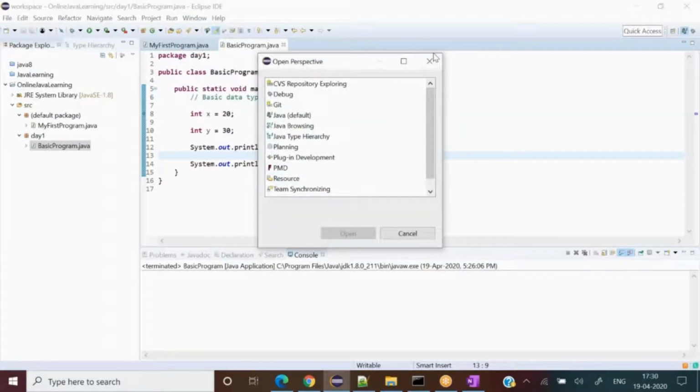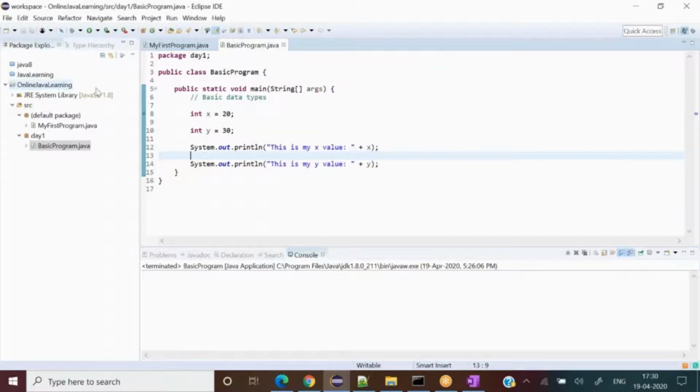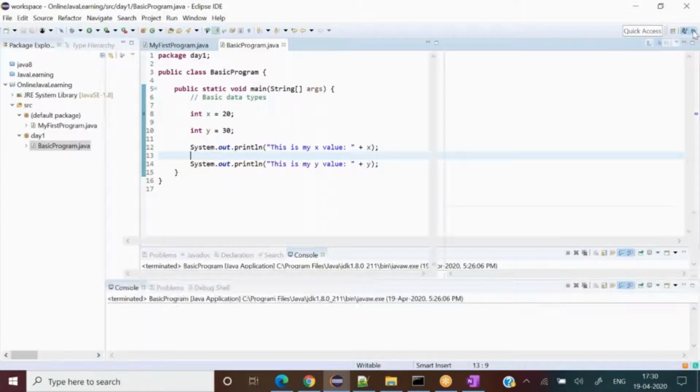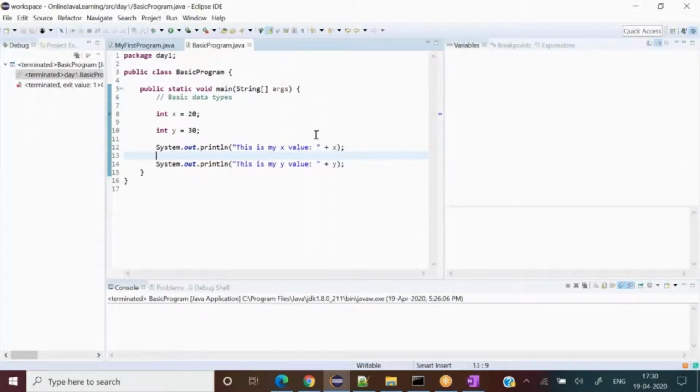We will discuss those things later on, since they are related to Eclipse, but now two perspectives are useful for us. One is the Java perspective, or you can say the Java-related window, and the second one is the debug perspective. A completely new window comes up when we try to debug any program. So this is called the debug perspective. Now I'm going to the right corner and hit this Debug button over here. You can see it. I just click it and it should show me the debug perspective.